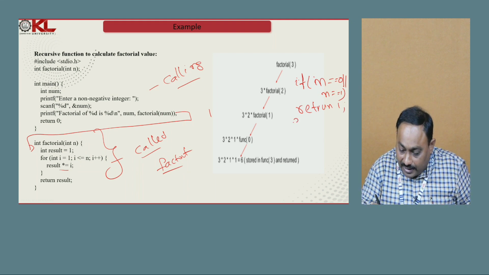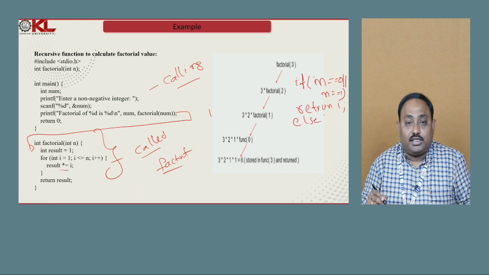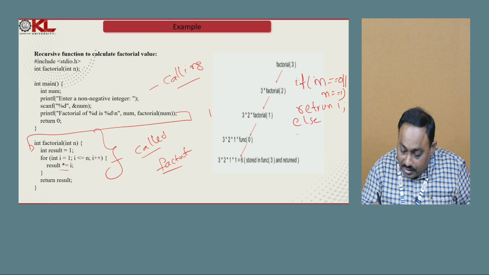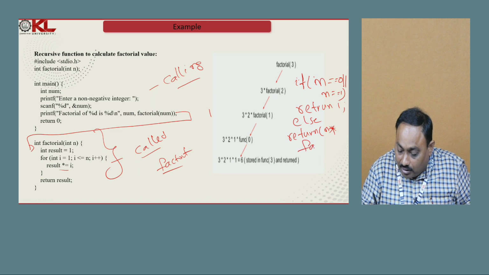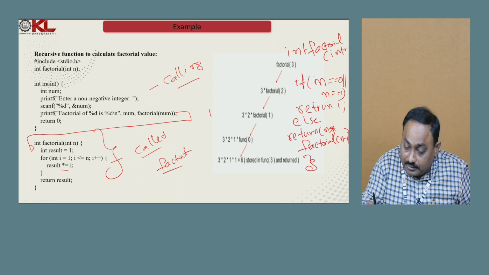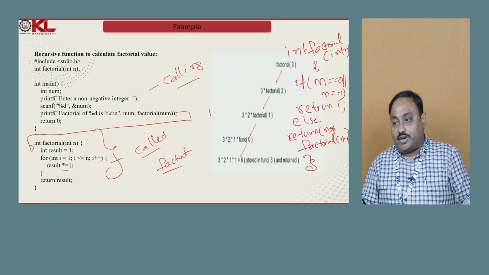If it is not the case, what we have to do? In the else part we have to perform the recursive call, that is, return of n into factorial of n minus 1. Like that I can perform the recursive call. Here I define the factorial function as factorial of n minus 1 into n. This is the recursive function.